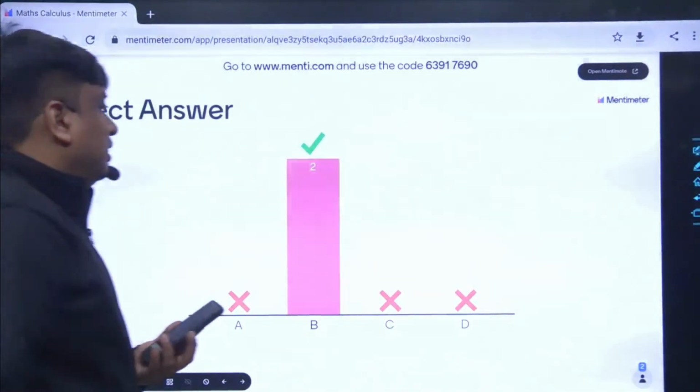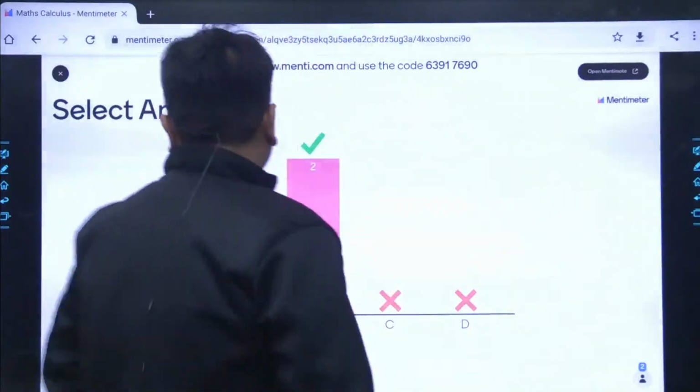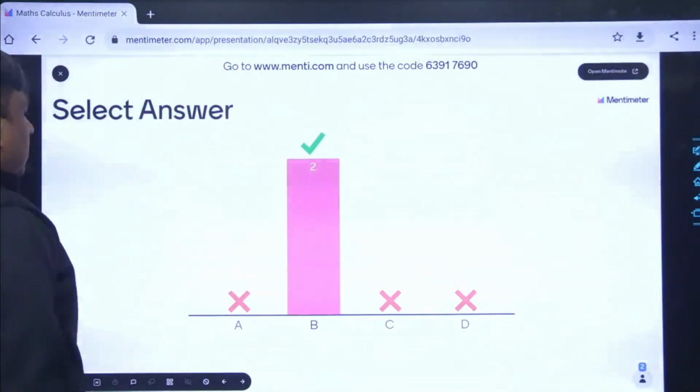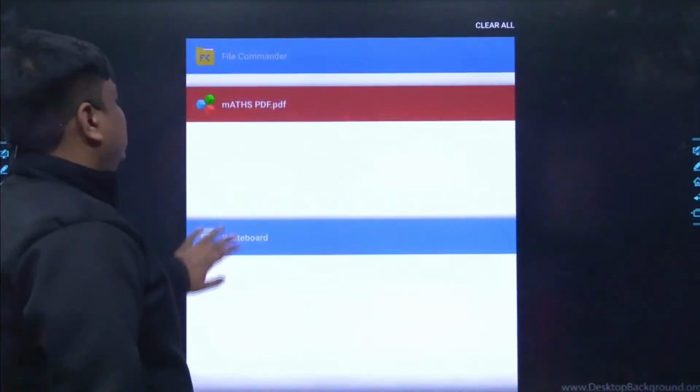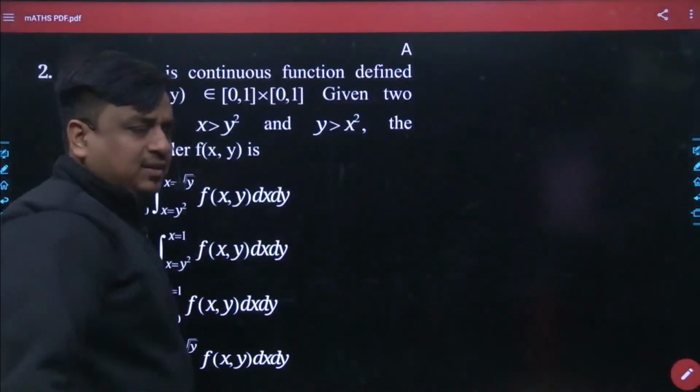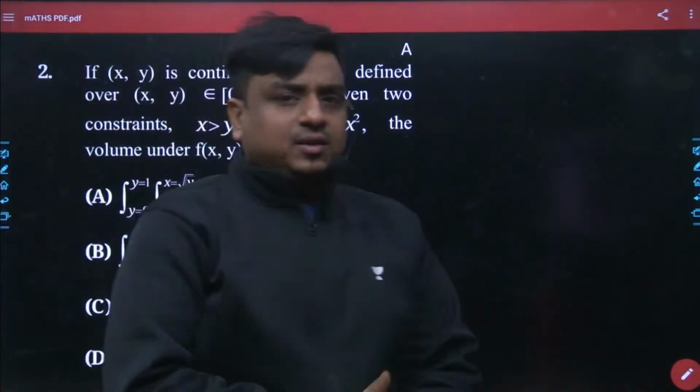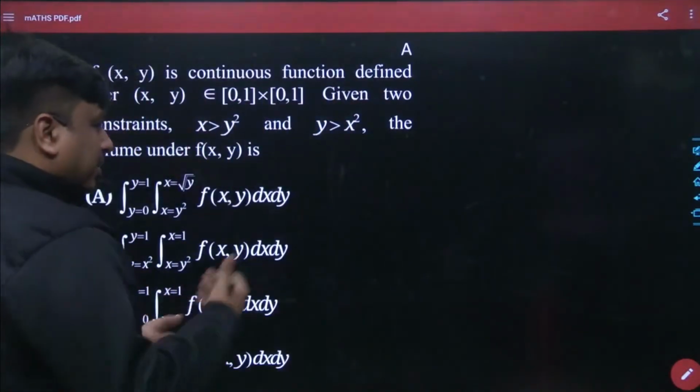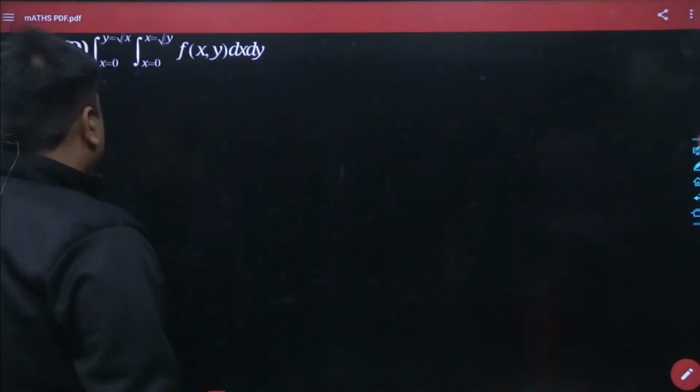Two people have given a correct answer. Anyway, it was quite a straightforward question. Once you focus on this question, no. Probably this has been my first experience in Menti. Probably this is my second session. That is why I am not very well acquainted with Menti. But in upcoming sessions, I will definitely improve the quality of the Menti as well.